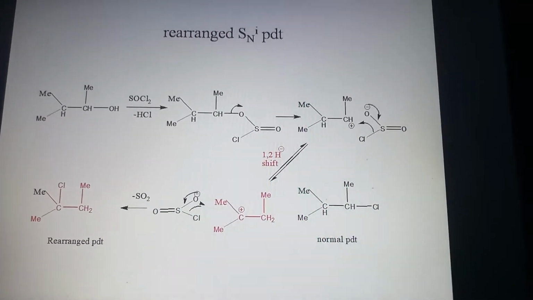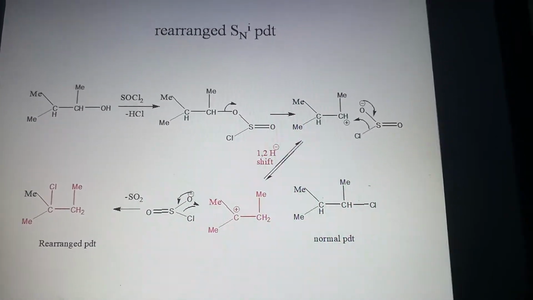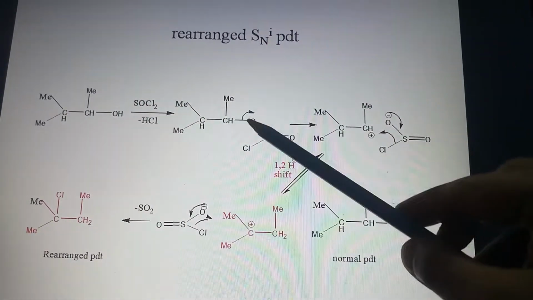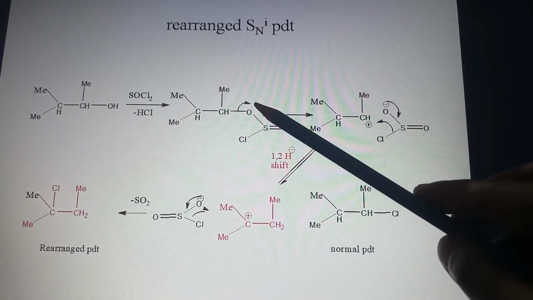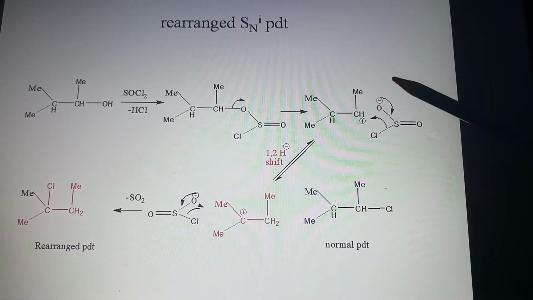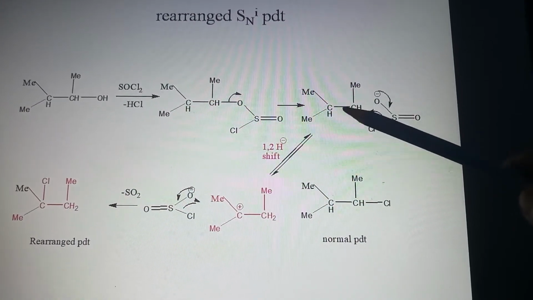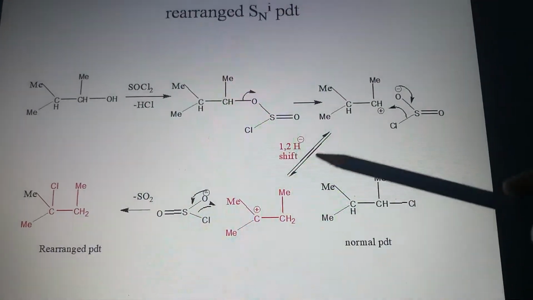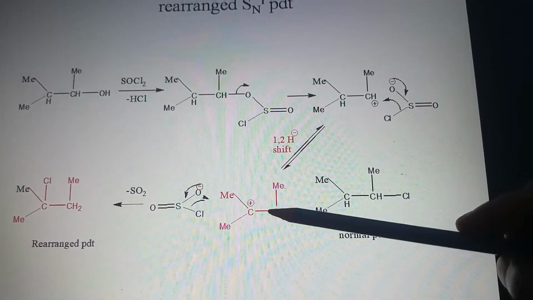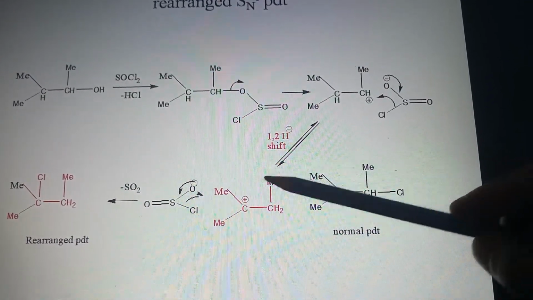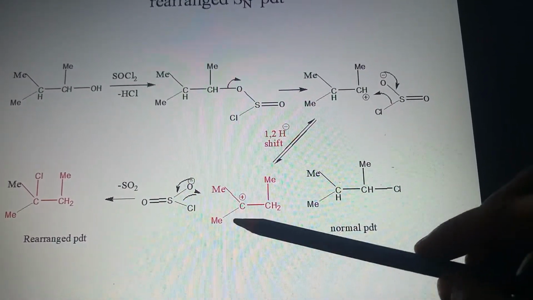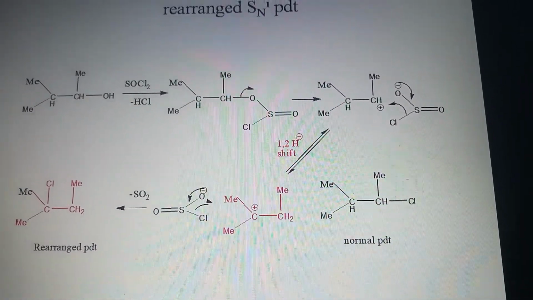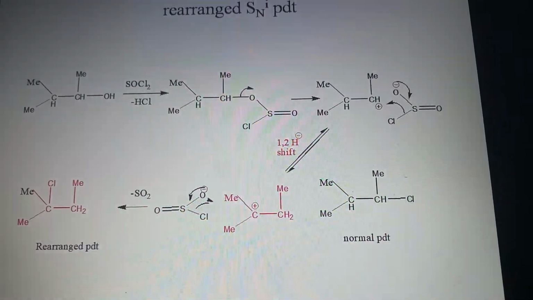Here is an example of rearranged SNi product. You can see this is our substrate, and after making the OH a good leaving group with thionyl chloride, you can see this is the carbocation, but if a 1,2 proton shift is possible, we will get another more stable carbocation. This is the normal product, and after the 1,2 shift we will get a more stable carbocation, and attacking this carbocation we will get a rearranged product.